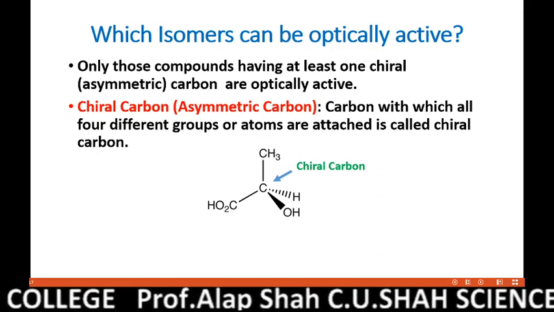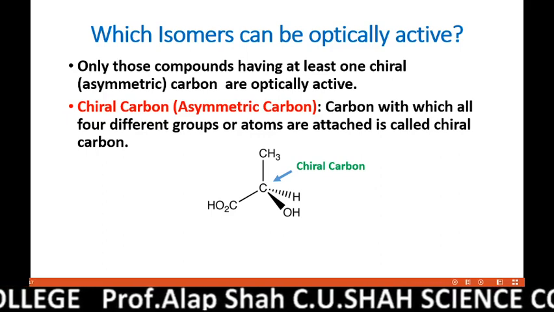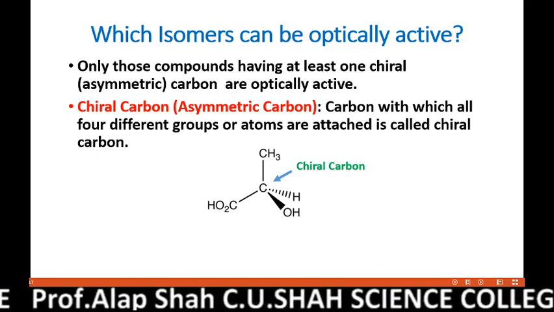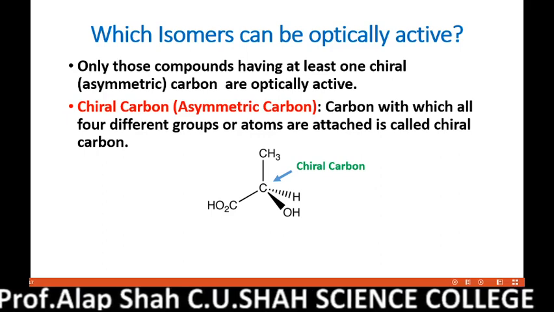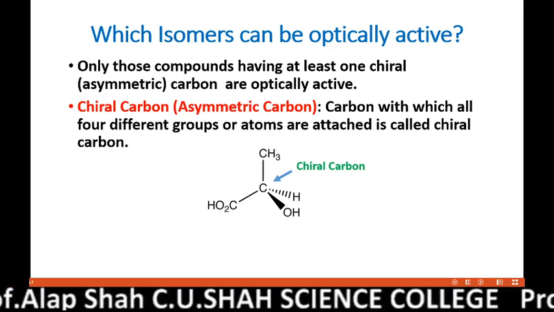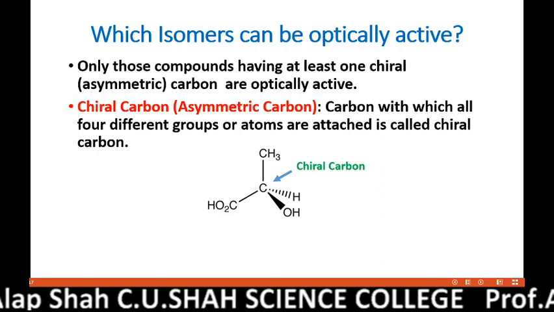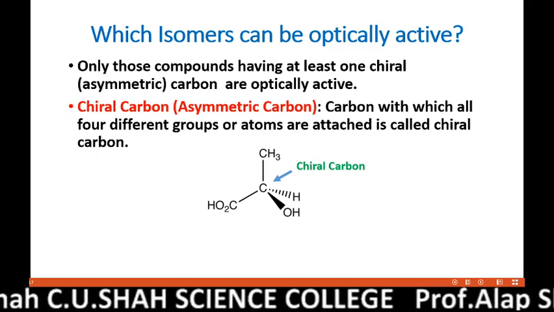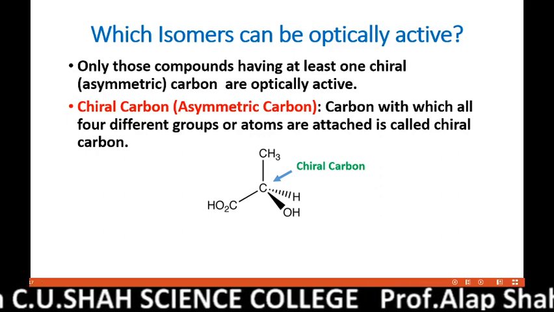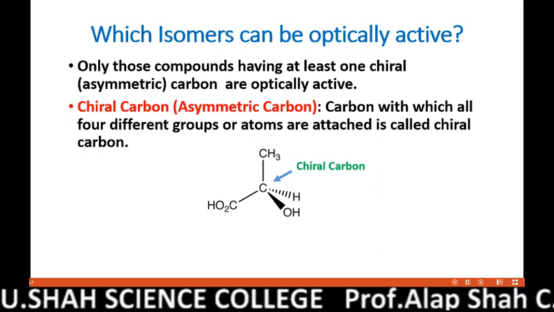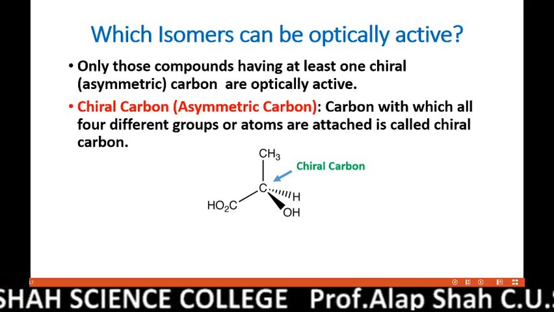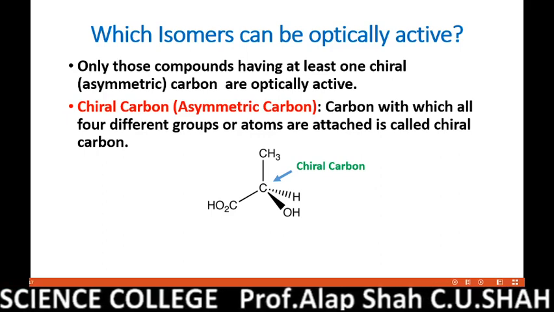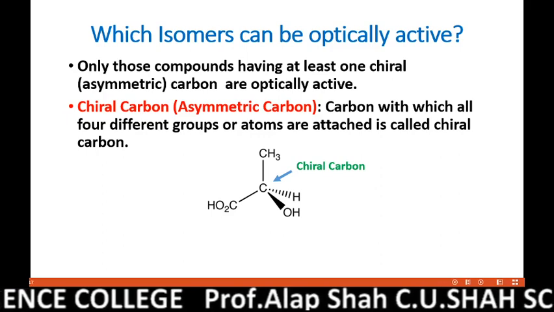Now, are all isomers or all compounds optically active? The answer is no. All compounds are not optically active, but only those having at least one chiral carbon or asymmetric carbon. Friends, some teachers also pronounce chiral differently. So, first of all, let us make this point clear that compounds in which there is at least one asymmetric carbon or chiral carbon are optically active.